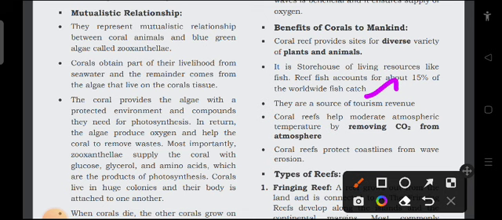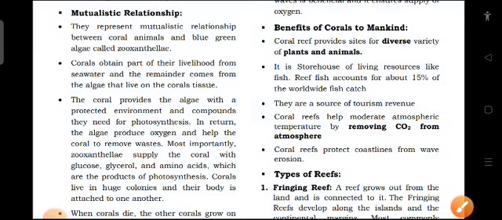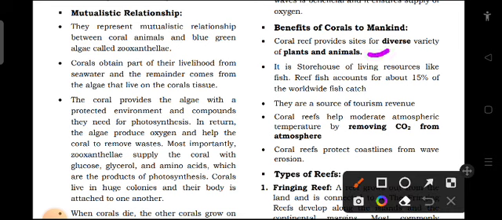Tourists are attracted to visit that place. Coral reefs help moderate atmospheric temperature by removing carbon dioxide from the atmosphere. So it will absorb the carbon dioxide. Coral reefs protect coastlines from wave erosion. So it also protects the coastline. These are some of the benefits of corals to mankind. It is a diverse site for plants and animals, and a storehouse of living resources. It's a tourist spot, and it also helps in absorbing carbon dioxide and protects the coastline.